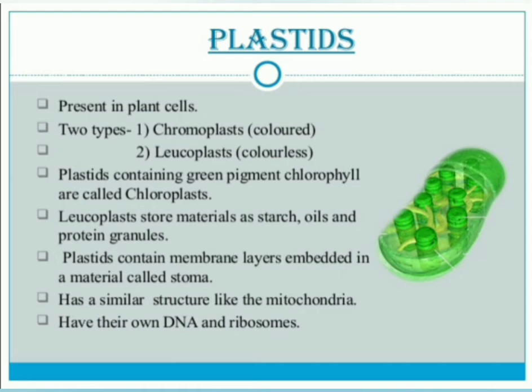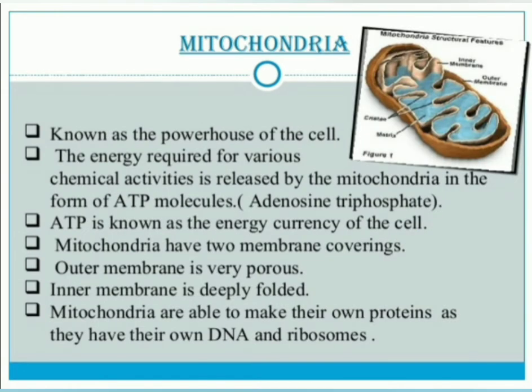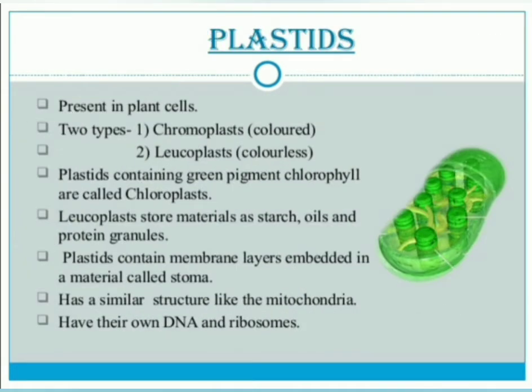Plastids have a similar structure to the mitochondria. Just you can watch it. Next, as with mitochondria, plastids have their own DNA and ribosomes. Mitochondria, you know, are able to make their own protein as they have their own DNA and ribosomes. What about the plastids here? The plastids have their own DNA and ribosomes.